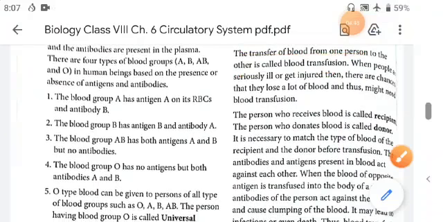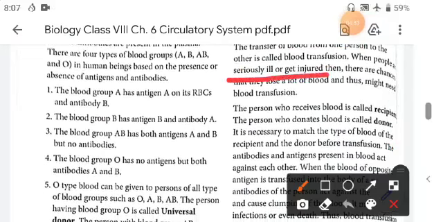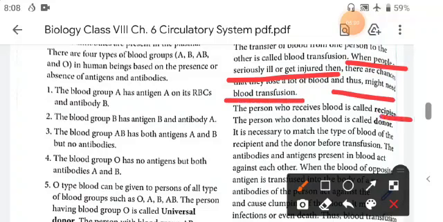When people are seriously ill or get injured, they may lose a lot of blood and thus might need a blood transfusion. That means when there is a lack of blood in anyone, then he will need to take blood from another. The person who receives blood is called the recipient, and who gives the blood is called the donor.